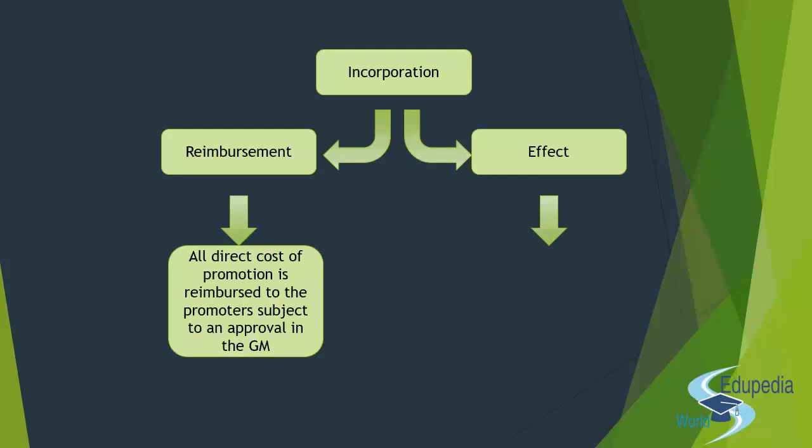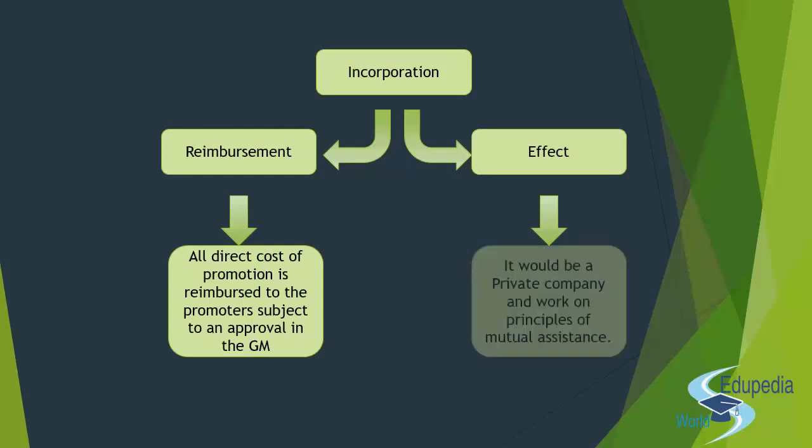Whatever section 581 says will prevail over the other laws. We have already seen that. And for the things that are not mentioned in this section about the producer company, we will be referring to the respective laws, right? So once it gets incorporated, it is considered to be a private company, and it works on the principle of mutual assistance, limited return, patronage, and patronage bonus.